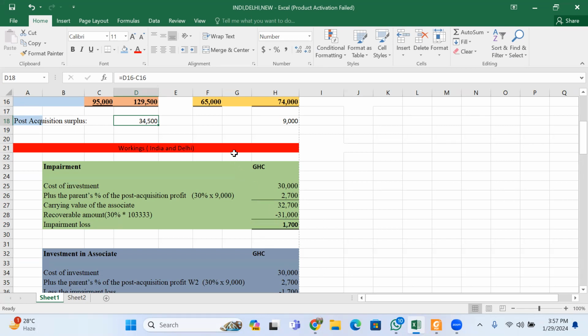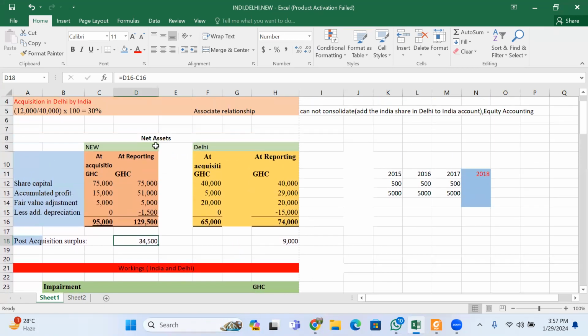Now, after computing our net assets, we look out for what we call post-acquisition surplus. The post-acquisition surplus is simply the difference between the reporting date total minus the acquisition date total. So 74 minus 65 gives you the post-acquisition surplus of Delhi.